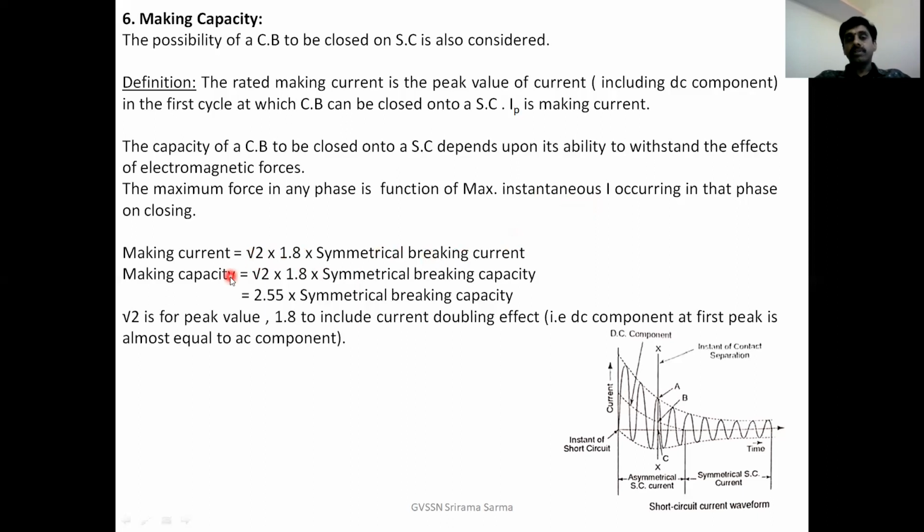So what is the making capacity? Root 2 into 1.8 into symmetrical breaking capacity. Therefore, 2.55 times symmetrical breaking capacity, where root 2 is for peak value, 1.8 to include current doubling effect. As we said, the DC component at the first peak is almost equal to the AC component. That is called current doubling effect.